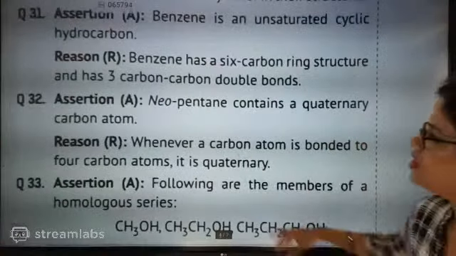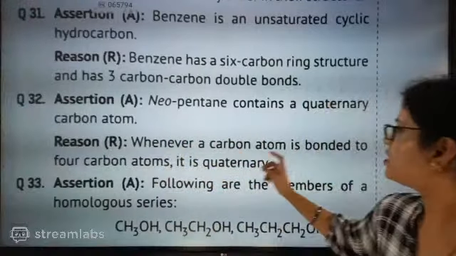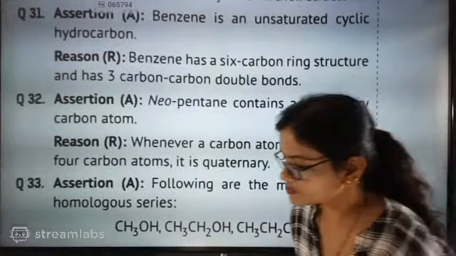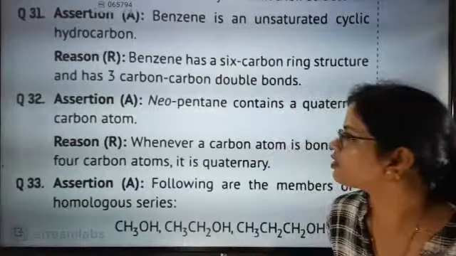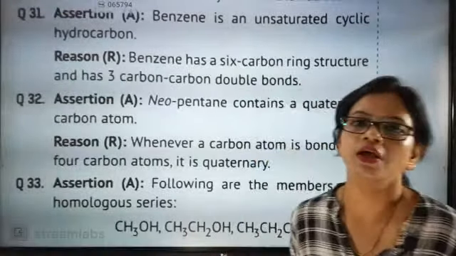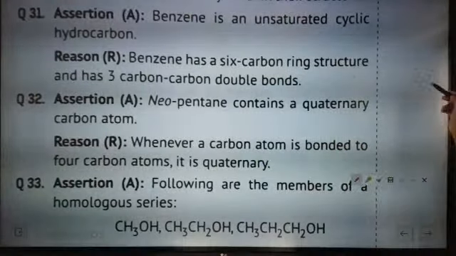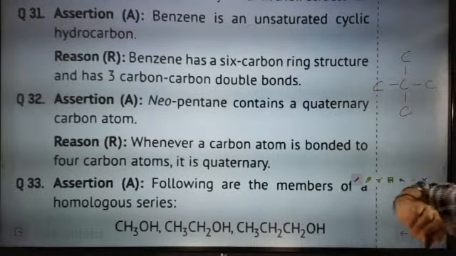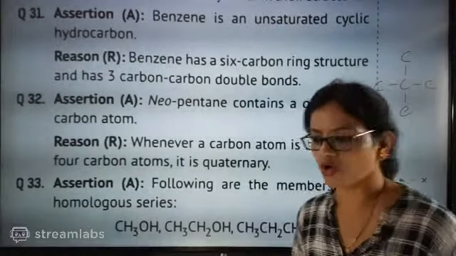Shall we go for this one? Neopentane means a quaternary carbon atom. Whenever a carbon atom is bonded to 4 carbon atoms, it is quaternary. Neopentane means what? First I will show you the structure of neopentane. Carbon, carbon, carbon, carbon, carbon. So this is exactly quaternary. Quaternary means 1 carbon connected to 4 carbons.